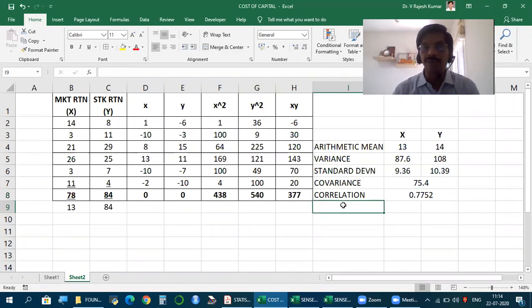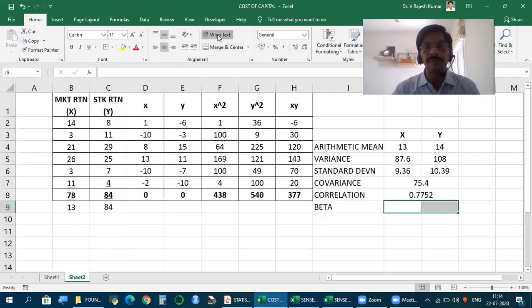Friends, now we're ready to calculate beta. All this was effort to calculate beta for the stock. So we were given market return and stock return, and how they are calculated, we know. How to calculate beta is what we're seeing. The previous video had shown using an Excel function, but now we're understanding the steps we should go through, the statistical working we should do to calculate this beta.